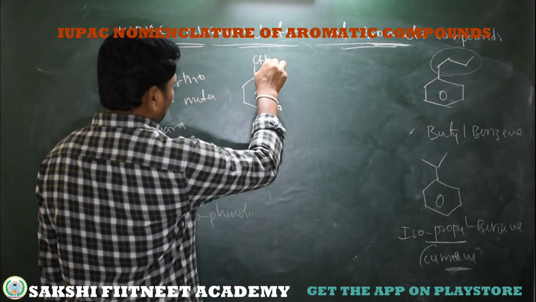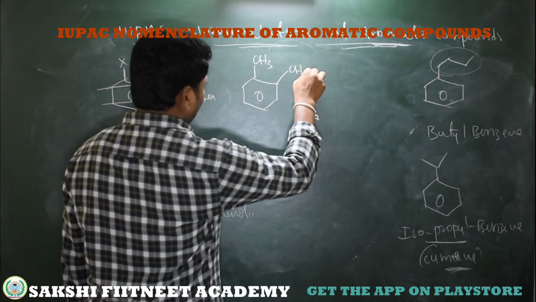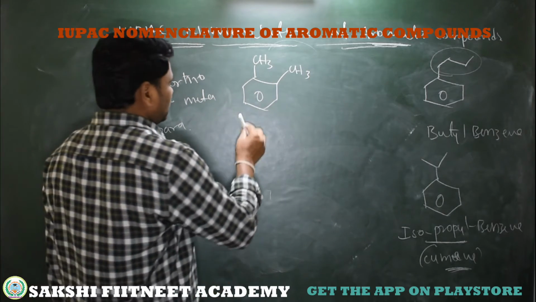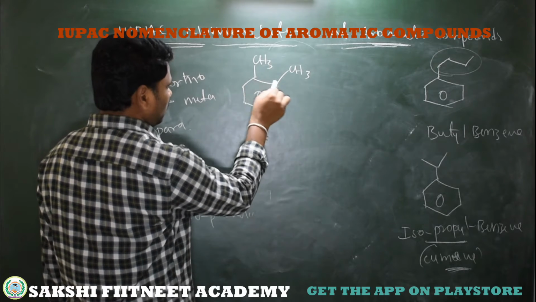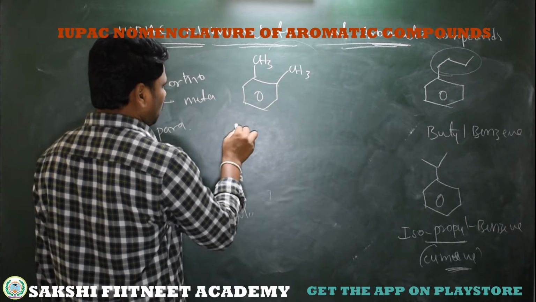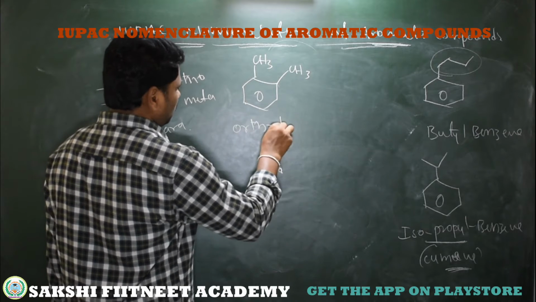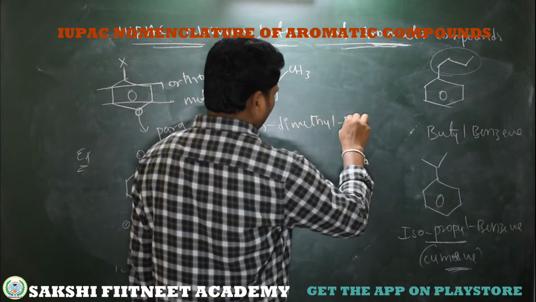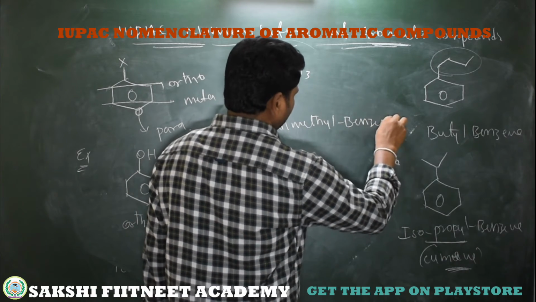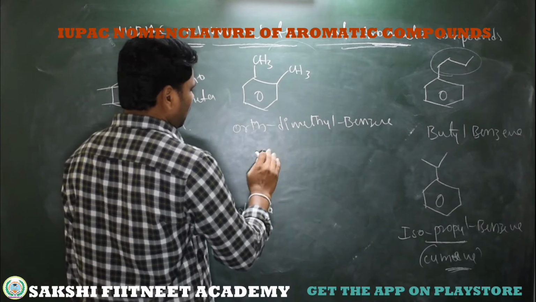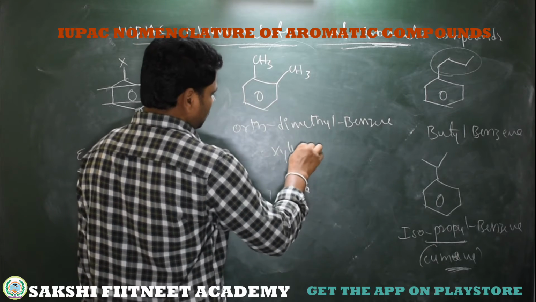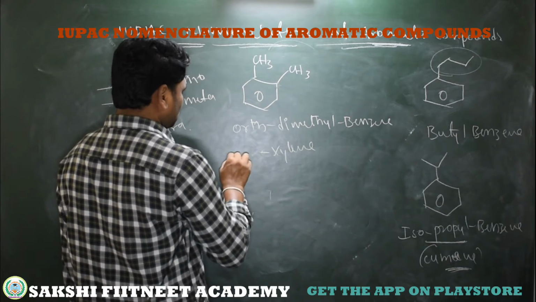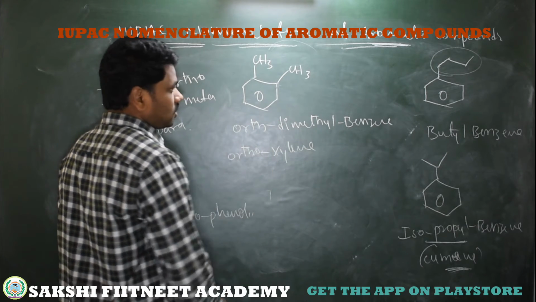See, this is a CH3, having ortho CH3. Here both the methyl groups are substituted on benzene. What is the relation? Ortho to each other. So this is also called ortho dimethyl benzene. Ortho dimethyl benzene, or the common name is xylene. So what is the relation between these two methyls? It's ortho. So it's orthoxylene.